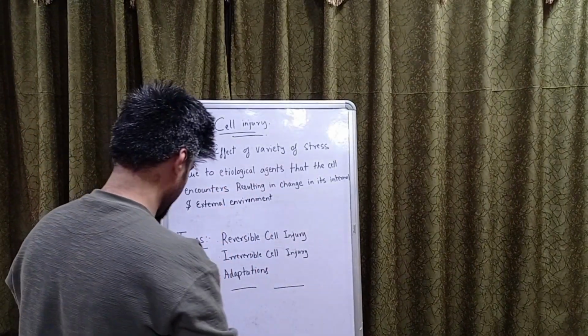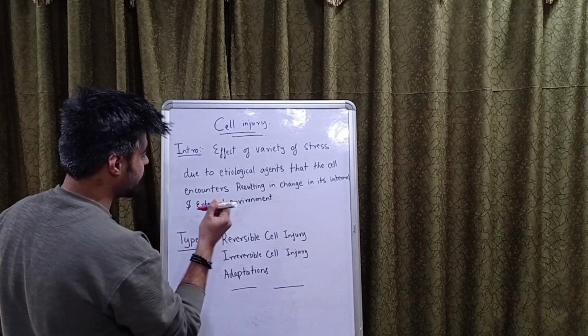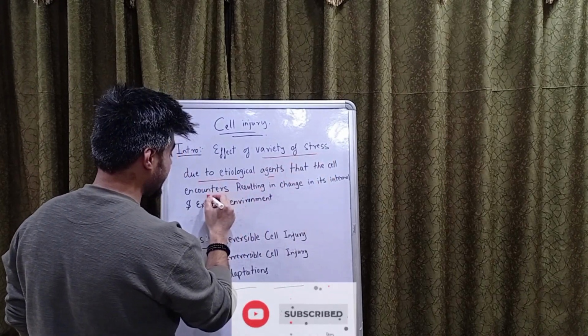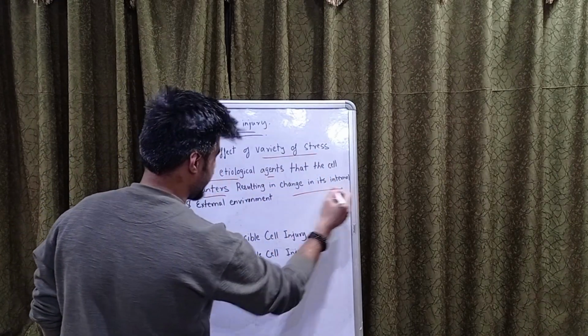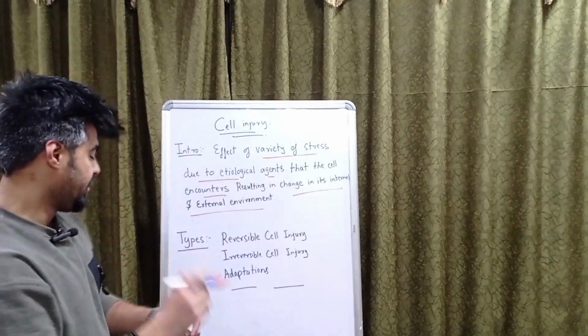Now let's repeat it again. The effect of the variety of stress due to the etiological agents that the cell encounters, resulting in the change in its internal and external environment, is called cell injury.